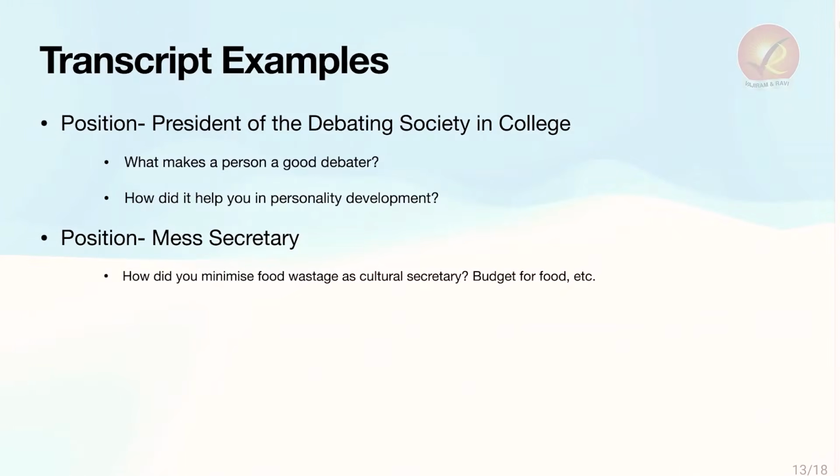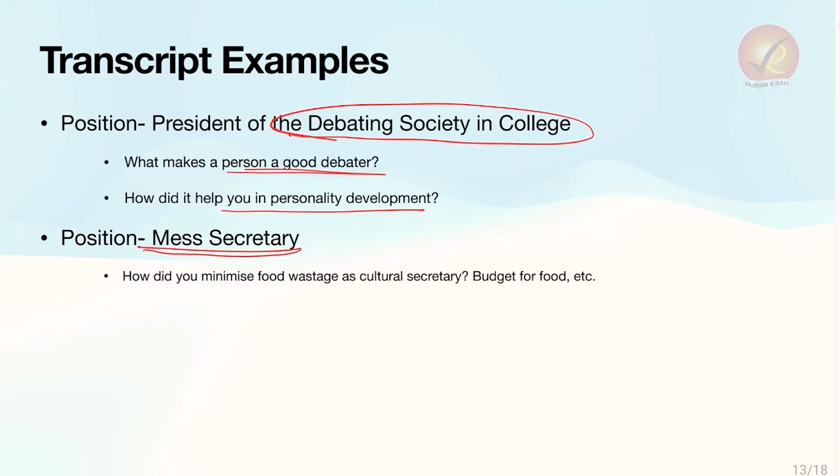What kind of questions does this area give? The example was president of debating society in college. This person was the president of debating society in college. The questions were, what makes a person a good debater? How did it help you in personality development? The next was mess secretary. The question was, how did you minimize food wastage as mess secretary? And the budget for food in the college, etc.